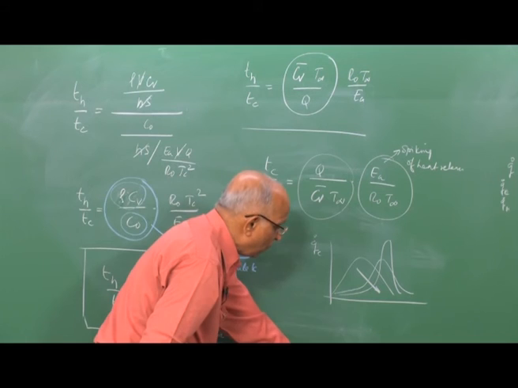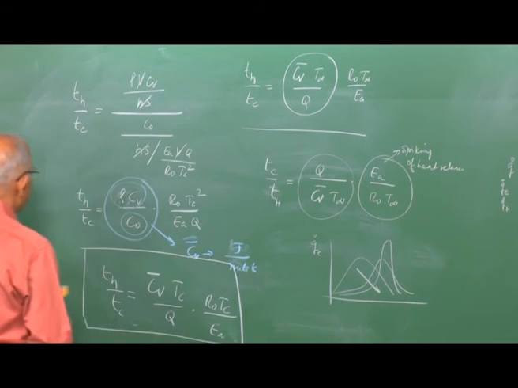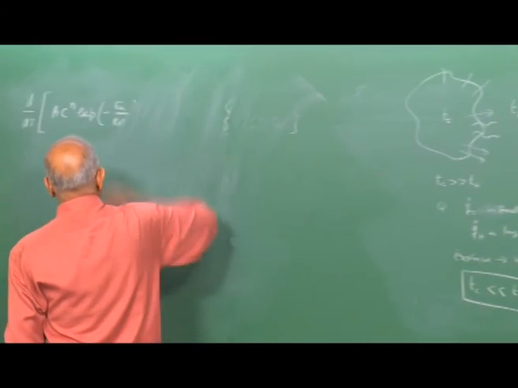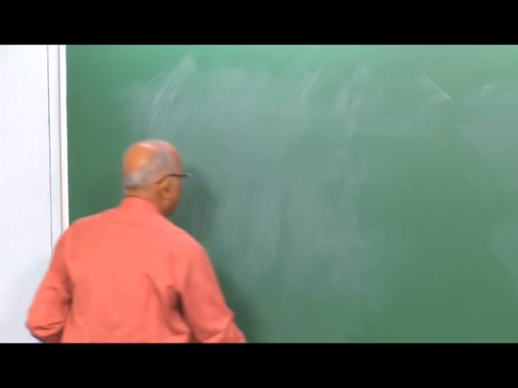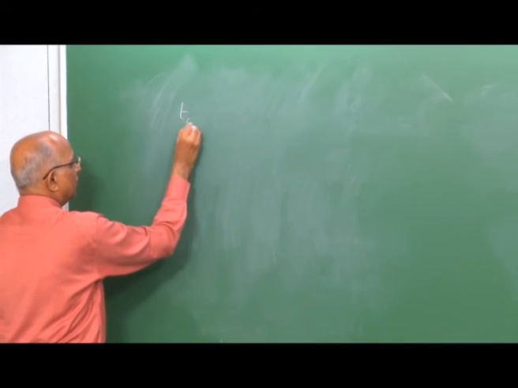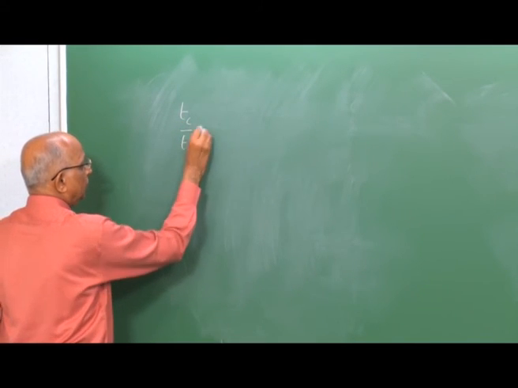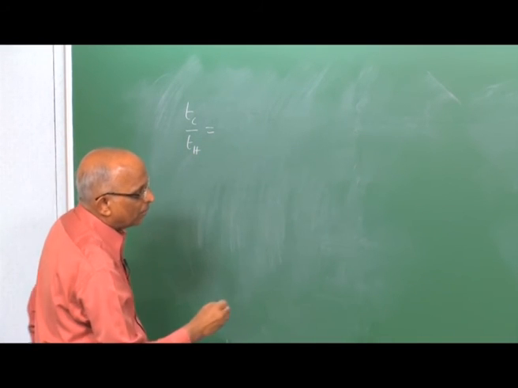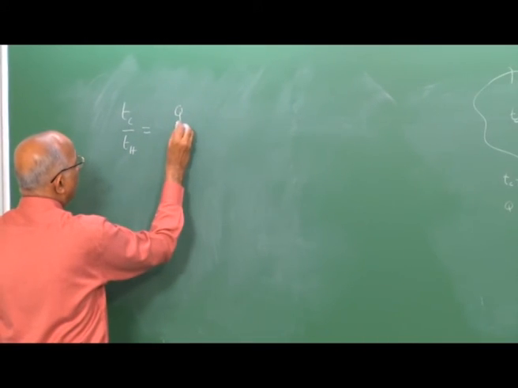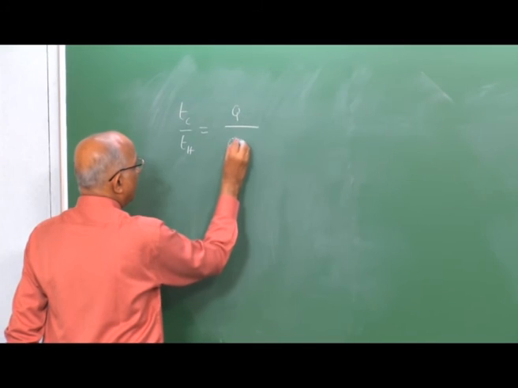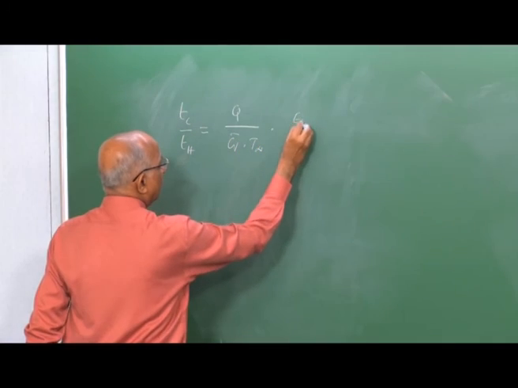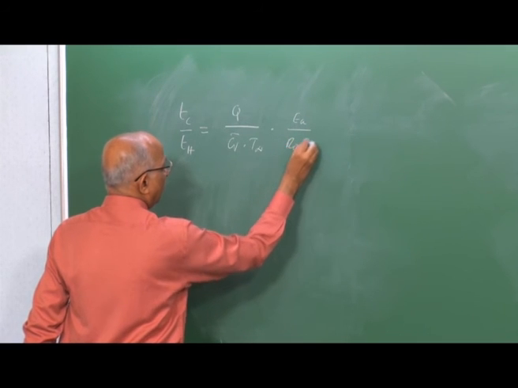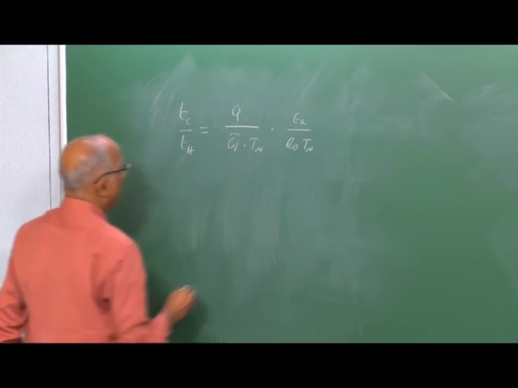We said that what we want in an explosion is that the time for the chemical reactions must be very much smaller than Th, or rather we get the value of Tc by Th as equal to Q divided by Cv into T infinity multiplied by Ea divided by R naught into T infinity.